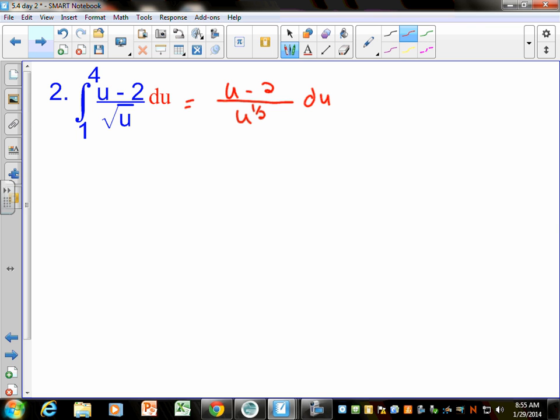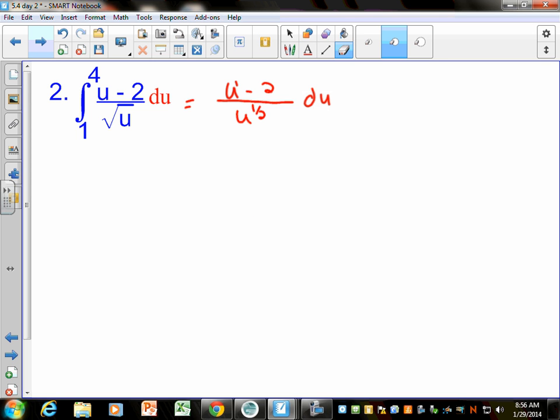Sean wants to bring it up and make it a negative, which would still be multiplication, and you have to distribute, which is the same thing we're going to get. Can you just put each one over u to the 1/2 as well? Simplify that. It's the same thing, however you want to do it. Can we just bring it up? I was just going to subtract, right? Because you have u over this, you could subtract. Okay, let me do it both ways. I was going to do this.